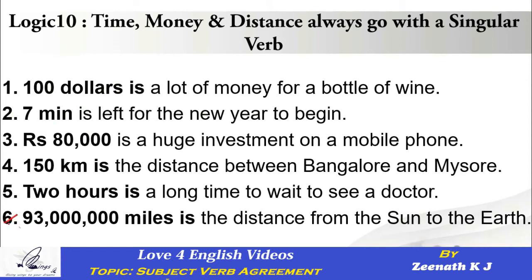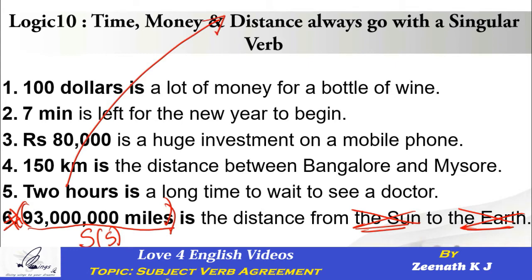Let's go to the last sentence here, which is speaking about distance. Look at this. It says 93 million miles is the distance from the sun to the earth. So we are neither speaking about the sun nor speaking about the earth. We are actually speaking about the distance. What is the distance? 93 million miles. As we are talking about 93 million miles, it becomes our subject. Is it singular or plural? Definitely singular, because 93 million miles is a distance.